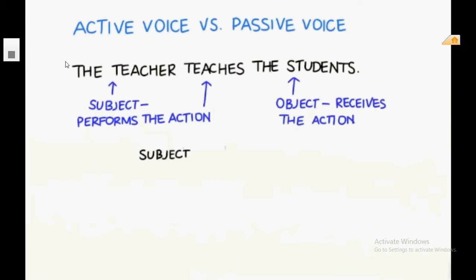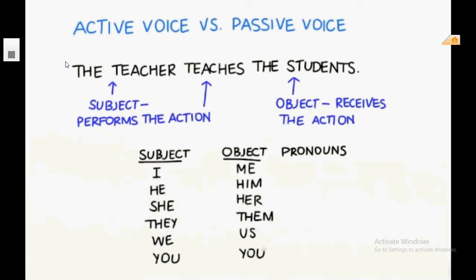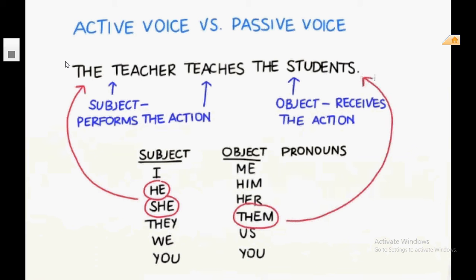In English, we have subject and object pronouns. For example, I is a subject pronoun, me is object pronoun, he is a subject pronoun, him is the object, she subject, her object, and so on. In active sentences, subject pronouns can take place of the subject, and object pronoun can take place of the object.